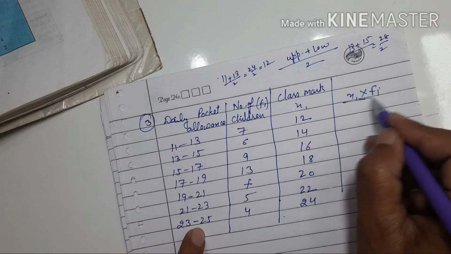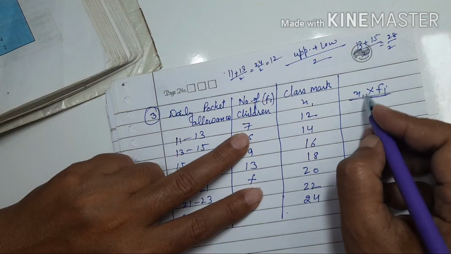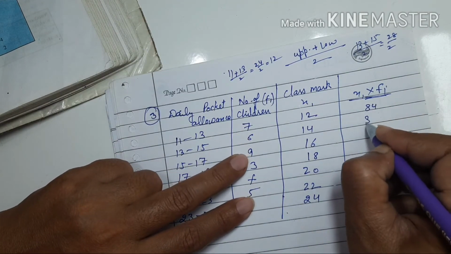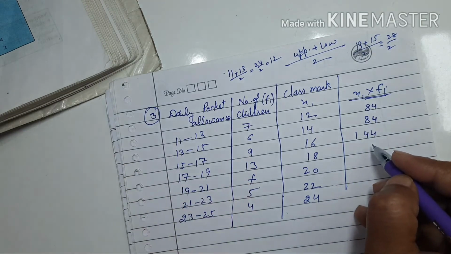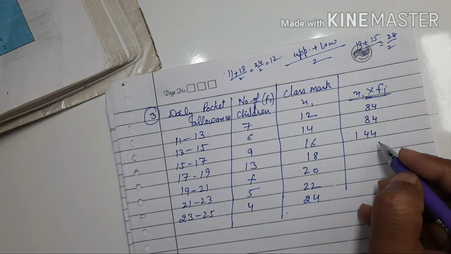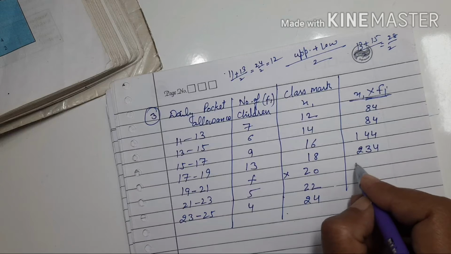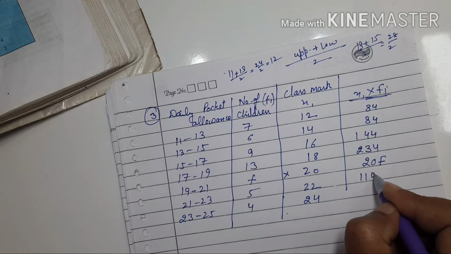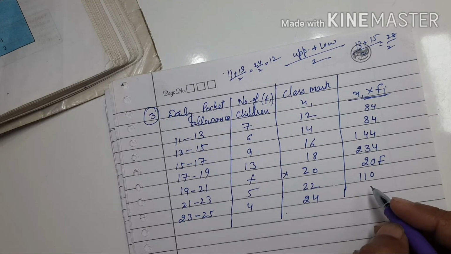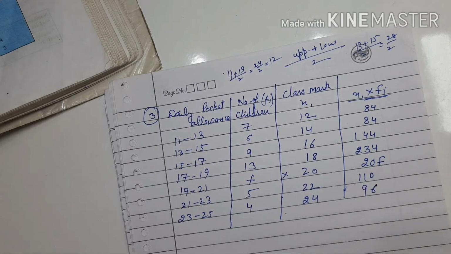So after this we multiply xi with fi. 12 7s are 84, 14 6s are 84, 16 9s are 144, 13 multiplied by 18, it is 234. When 20 is multiplied by f, it is 20f. 22 multiplied by 5, it is 110. 24 multiplied by 4, 24 4s are 96.